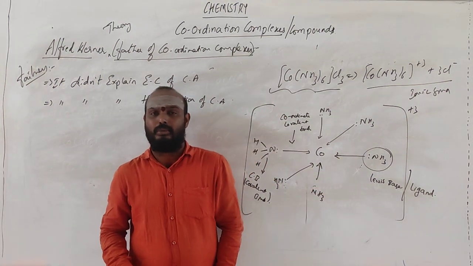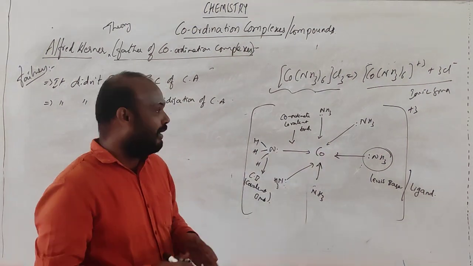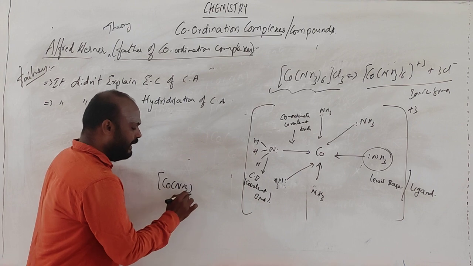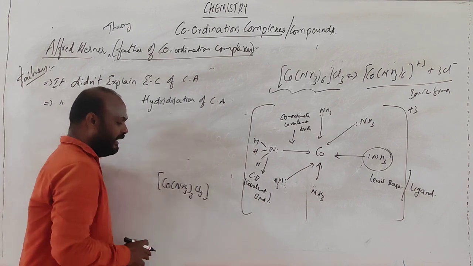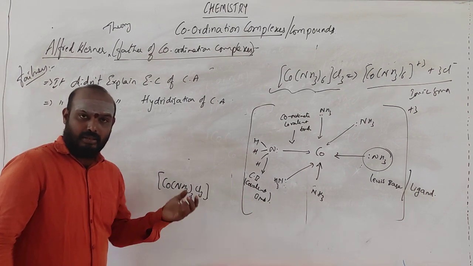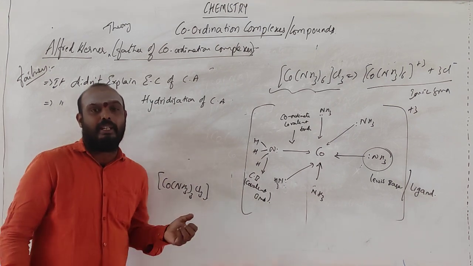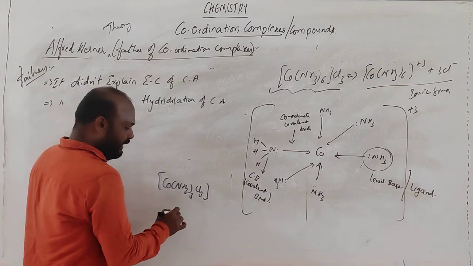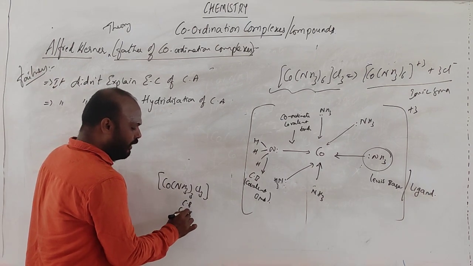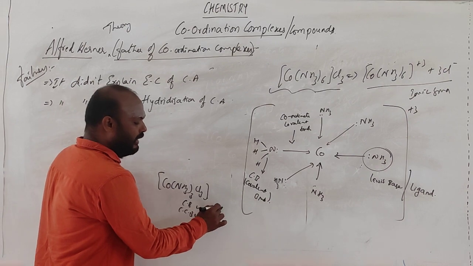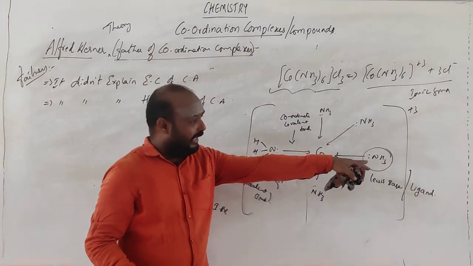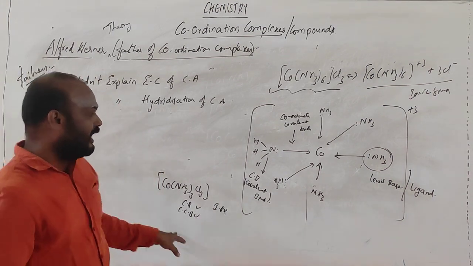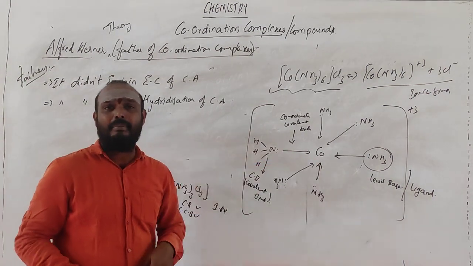may not be present. Okay, why I am telling ionic bond may or may not be present means, suppose if I take the molecule like Co(NH3)3Cl3. See, in this ionic bond is present or not? No ionic bond, because outside the sphere it doesn't have any extra ions, right? So it is only covalent bond, coordinate covalent bond. These two are present. Ionic bond is absent, but in this ionic bond is also present because they are getting the ions, right? So we could not explain the central atom hybridization.